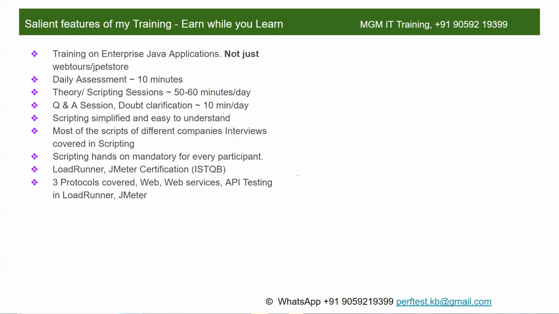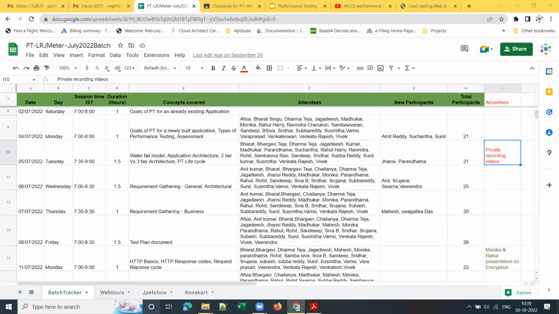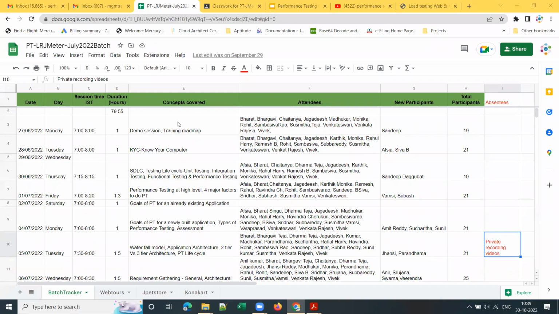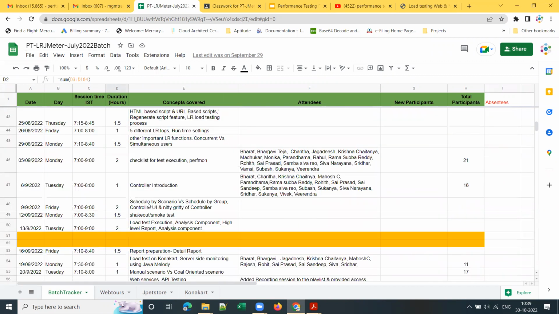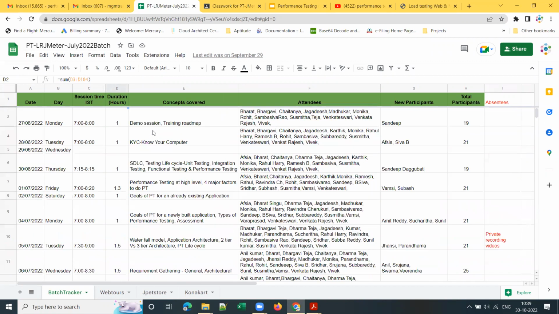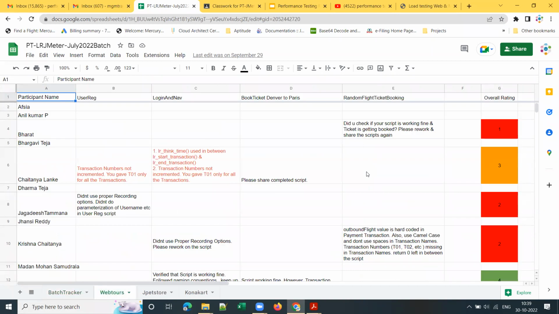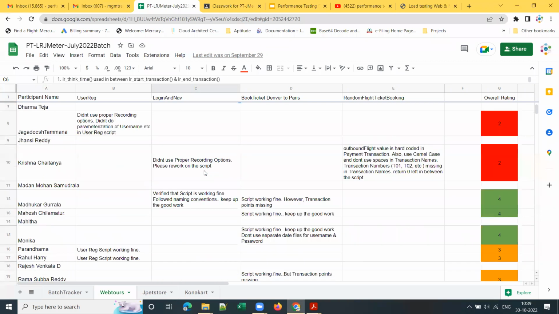I already shared the course contents. Let me quickly open the shared course contents document. This is the batch tracker, guys, which I maintain for every batch, noting down the concepts covered. The total duration of this batch is approximately 80 hours, for LoadRunner itself. I will share review comments like this, along with a rating, for each script shared by the student.